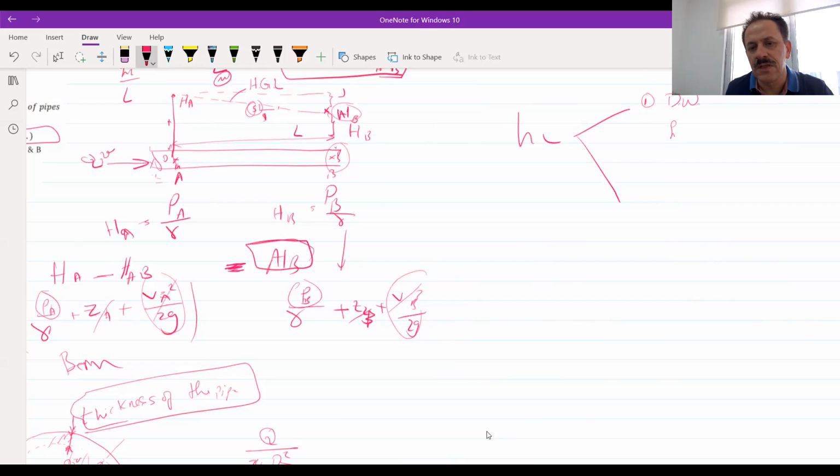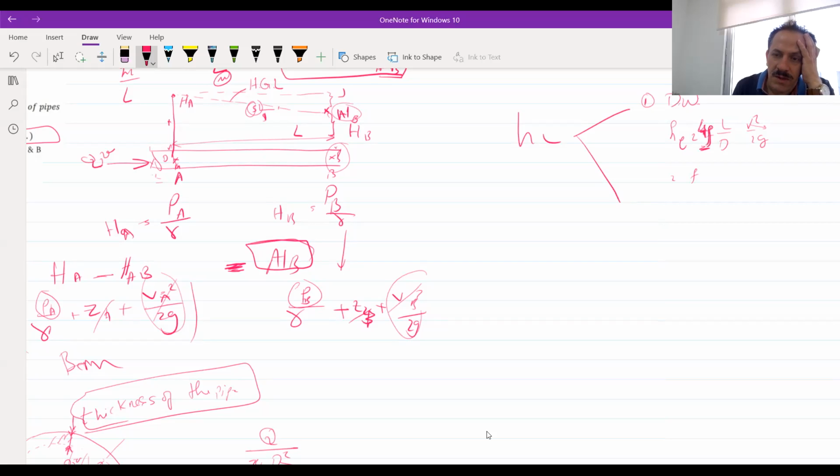The Darcy-Weisbach equation says that the head loss equals F L over D, v squared over 2g. And remember that if you want to change this, some of them are using 4f L over D, v squared over 2g, but usually we are using just f.